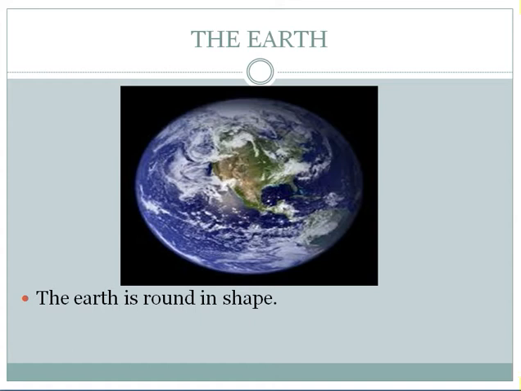The earth. Look at the picture. What is the shape of the earth? The earth is round in shape. It is not flat like a coin. It is a planet. We live on it. The earth is the only planet where life is possible.